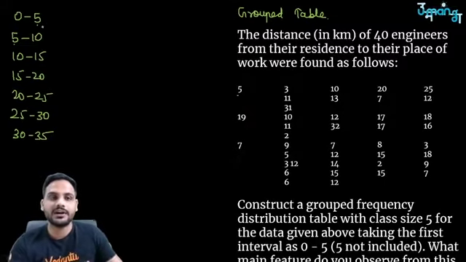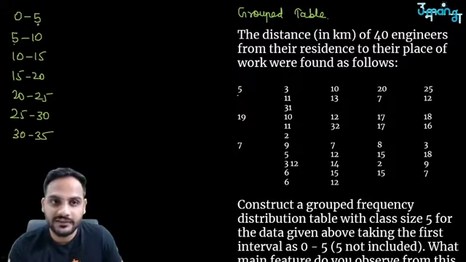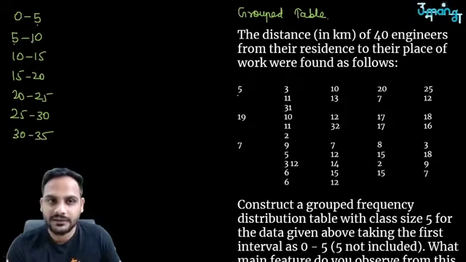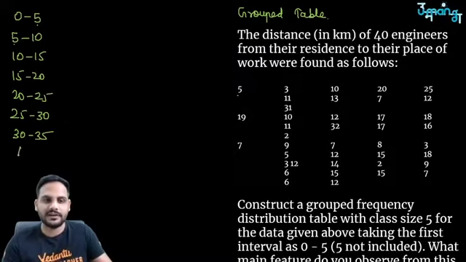Why is it called continuous data? Because wherever the first class is ending, at 5, the next is starting at 5. This class is ending at 10, the next is starting at 10. The third class is ending at 15, the next class is starting at 15. This is ending at 20, the next is starting at 20. So this type of data is called continuous grouped data.